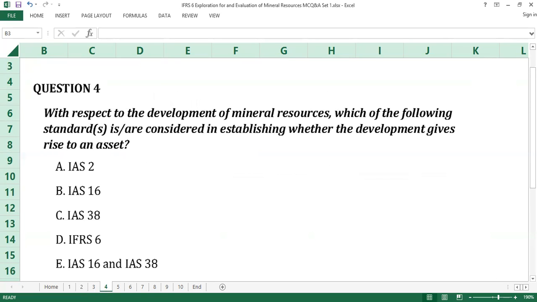With respect to the development of mineral resources, which of the following standard or standards is or are considered in establishing whether the development gives rise to an asset? A. IAS 2, B. IAS 16, C. IAS 38, D. IFRS 6, E. IAS 16 and IAS 38. Time counts.